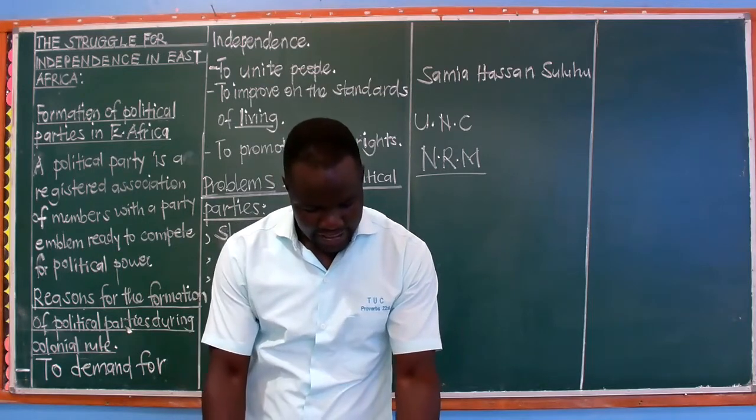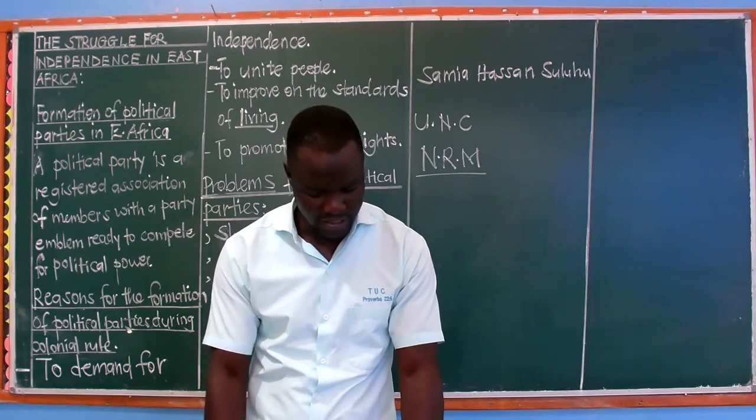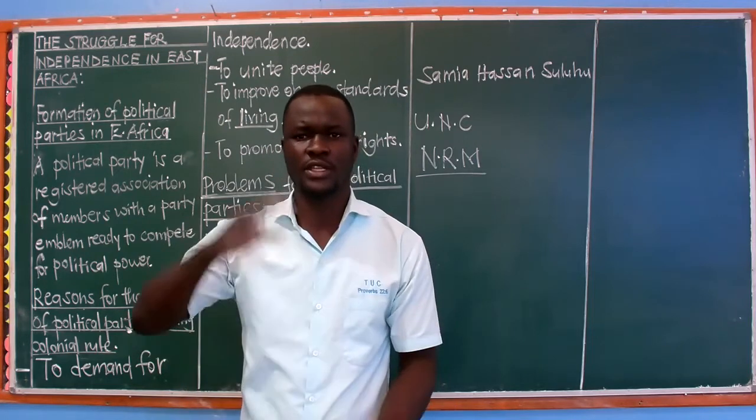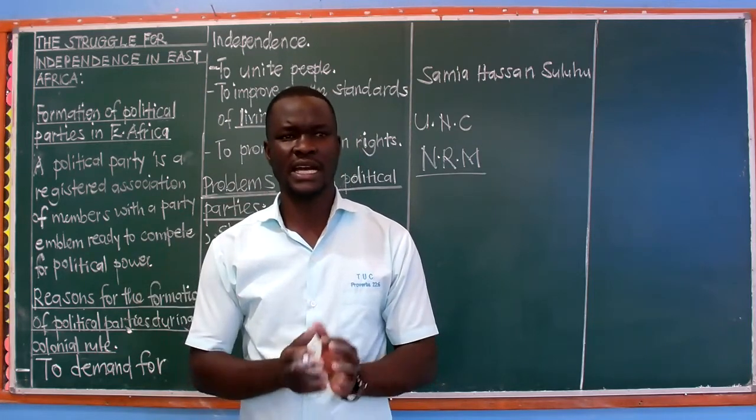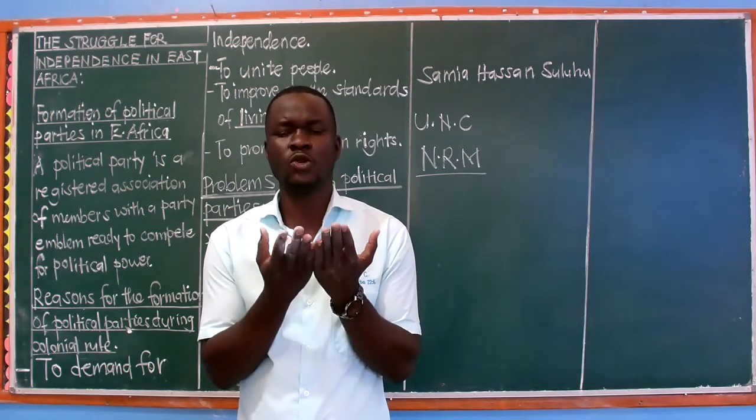Then we have high levels of corruption is another problem. We have violation of human rights, rapid population growth, meaning the number of people in the country or in these countries goes very high. People become too many.